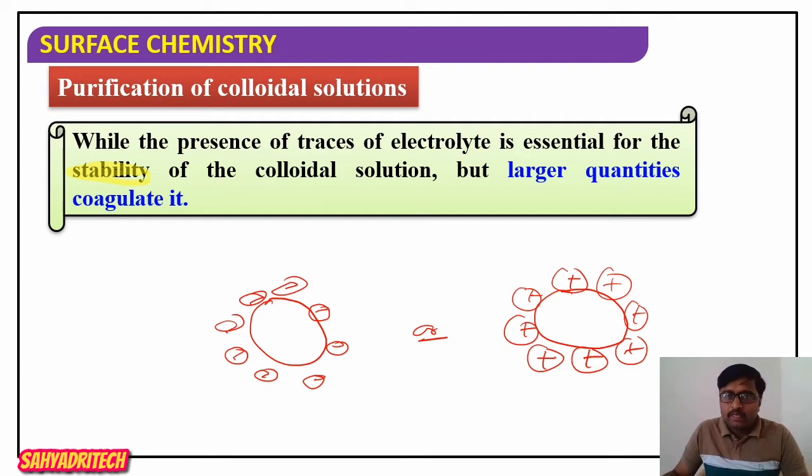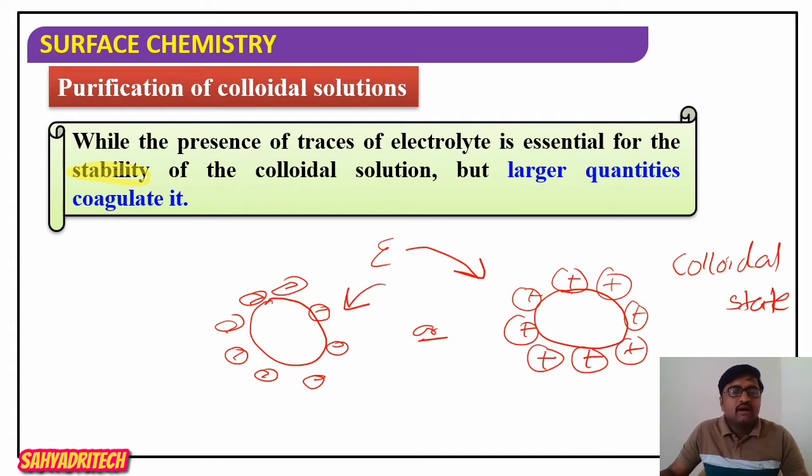All colloidal particles are going to carry like charges. Because of those like charges, the colloidal state is maintained. If there is no adsorption of an ion when electrolyte is added, that is, if either the cation or the anion of the added electrolyte is not adsorbed on the colloidal particles, then the colloidal particles are neutral, so coagulation takes place.